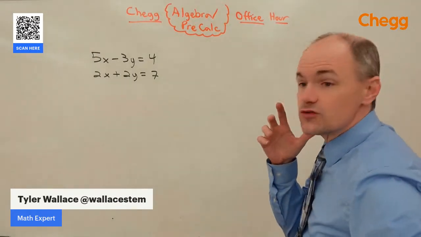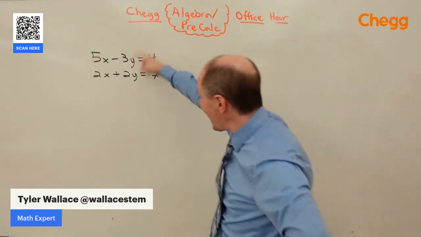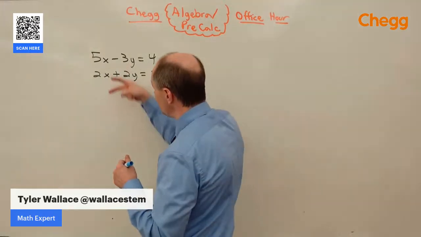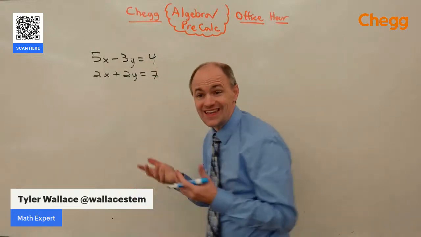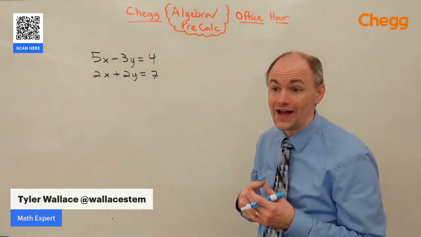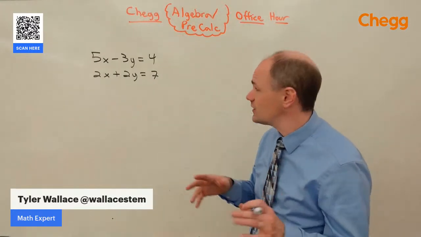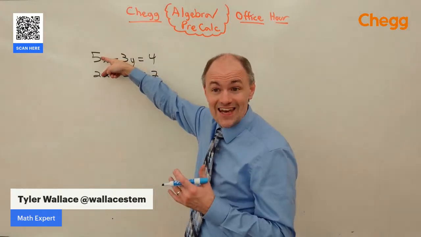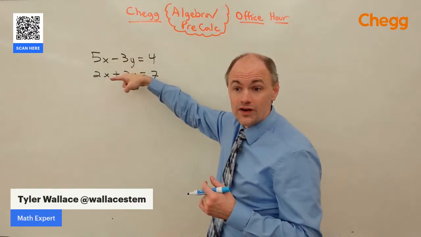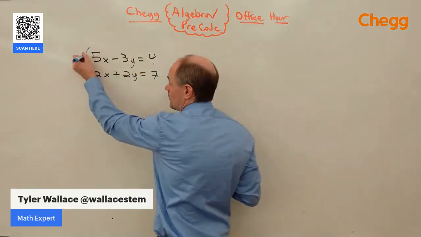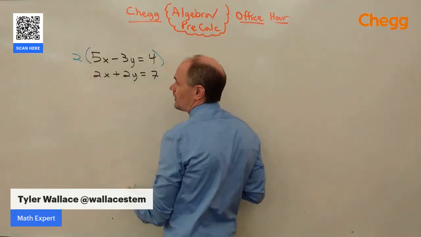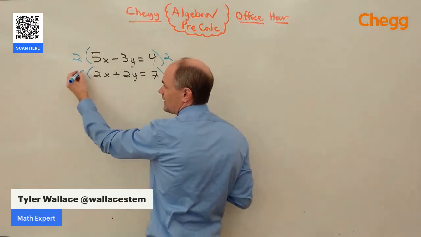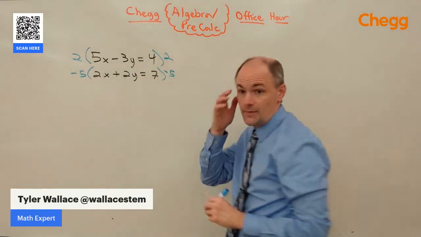With the addition method, the idea is we want to add these equations together so that one of the variables is eliminated. To get a variable eliminated, we need opposites in front of one of the numbers. We can pick either one. Do we want to pick on x or on y? Let's show how both work. If I want to pick on x, the least common multiple of 5 and 2 is 10. So I'm going to make one positive 10 and one negative 10. Let's make the first one positive 10 by multiplying by 2 on both sides. We'll make the bottom one negative 10 by multiplying by negative 5 on both sides.